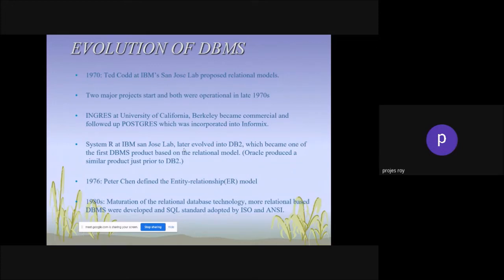Then in the 1990s came FoxBase, FoxPro, SQL, then Oracle. Sybase was there along with FoxBase. Then came MS Access and DB2. DB2 was probably the oldest one, and it was a strong database management system.